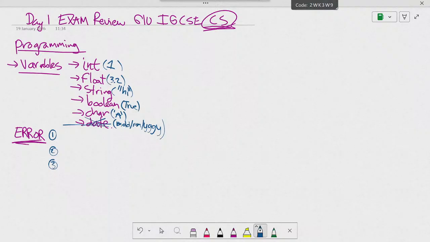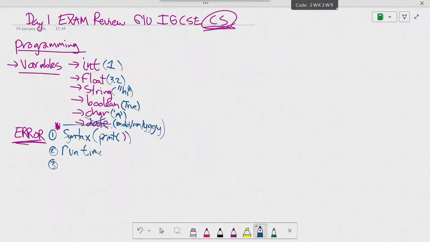One is called syntax error. That's if you spell something wrong. For example, if I go print and then I forgot a bracket, this is called syntax error. When you type something wrong, it's not the correct syntax. This is the most common. Do you remember we have a worksheet there, and it said, what is the error? Generally the error is syntax error. The most common type of error is human error. Then we have runtime error.